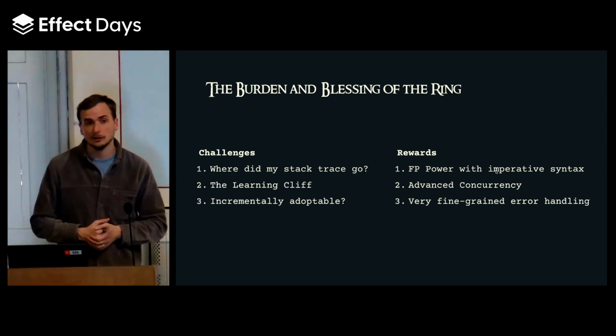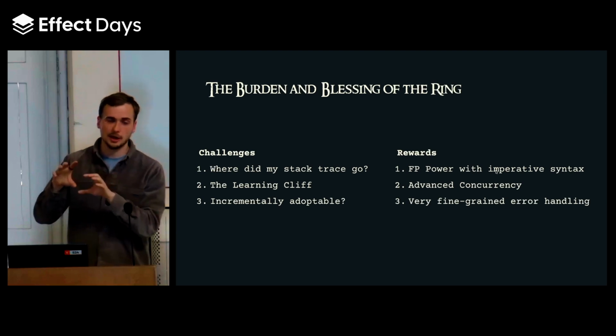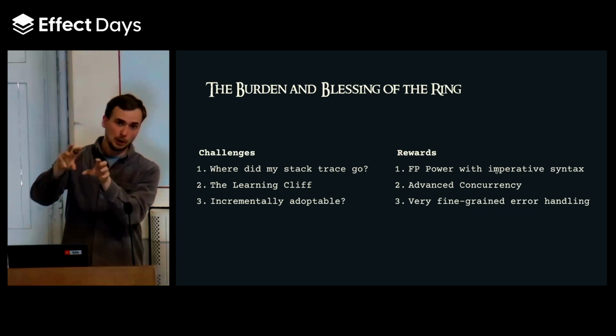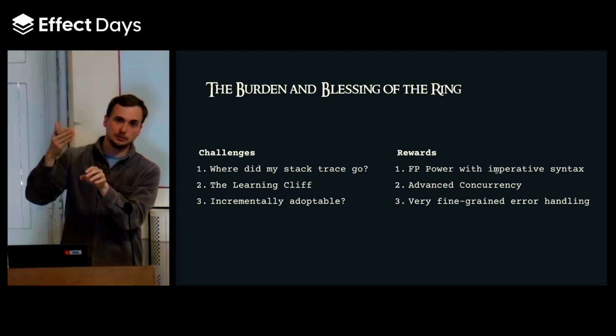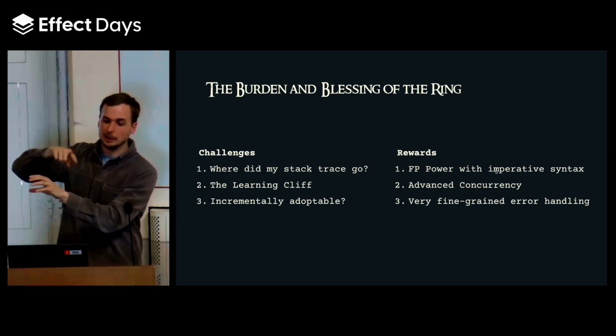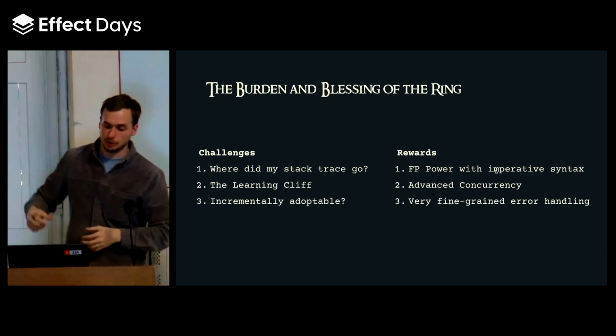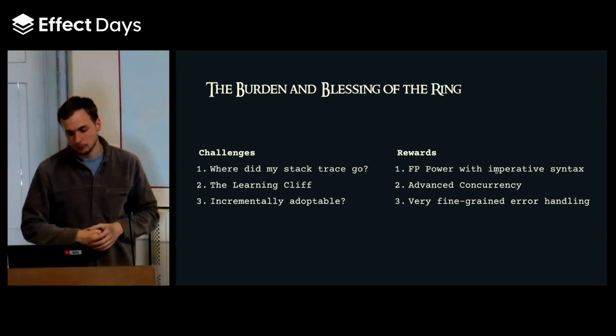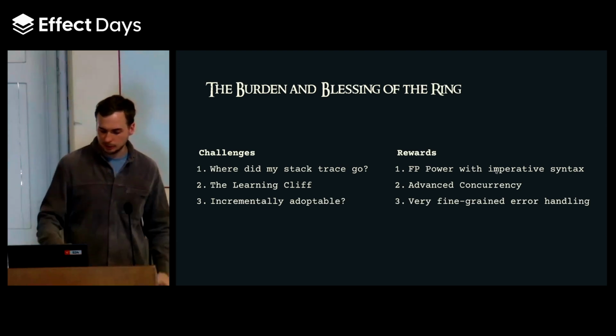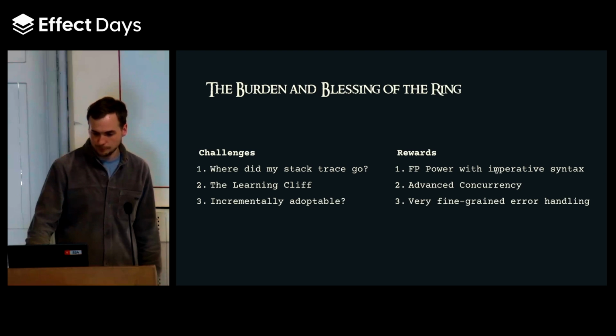And in terms of fine-grained error handling, we decide also what is the error that we expose to the user. It's very easy to do with effect HTTP, and what's our internal error that might have way more details. So those are things that you now have. It's making it very easy to design those concerns.